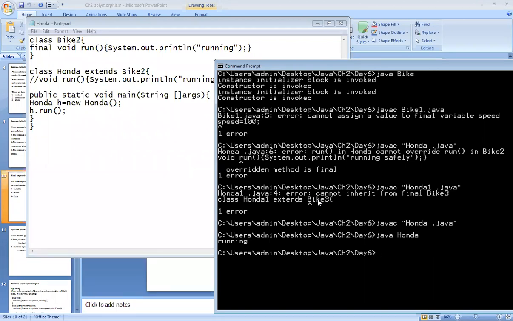Are there any queries? If you do not have any queries, then we will move towards the types of polymorphism, because whatever things are required for polymorphism we have covered within these two days. Now we are moving towards the types of polymorphism. Okay, should we move towards polymorphism with its types?